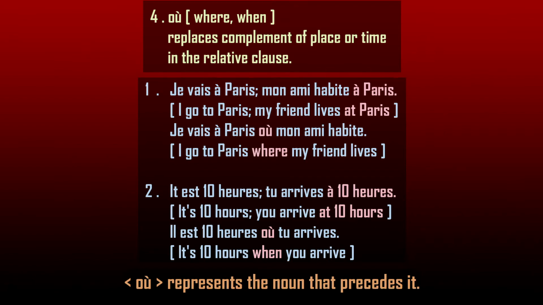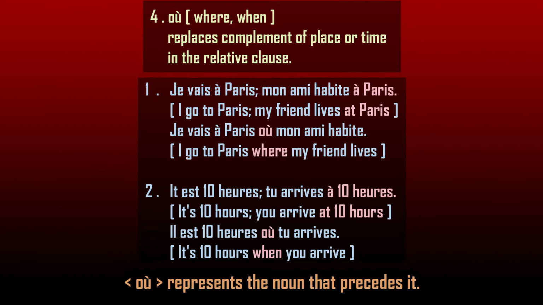Two examples are given on the screen. Read the first example. Je vais à Paris. I go to Paris. Mon ami habite à Paris. My friend lives at Paris.